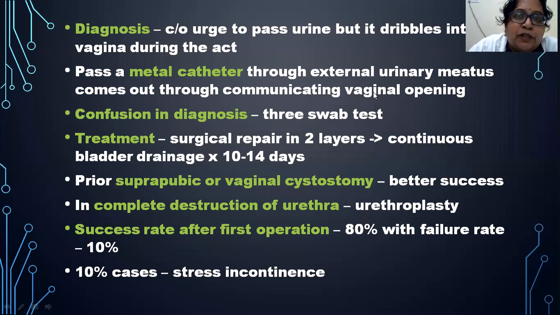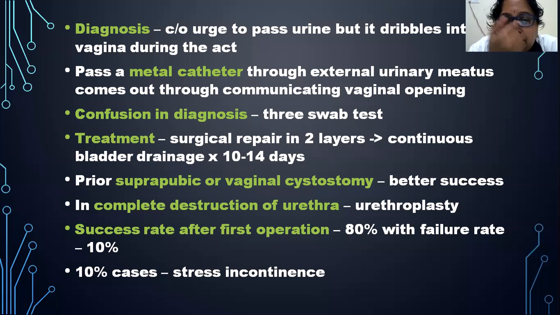So how will you diagnose this? Diagnosis first from, I always told you diagnosis should start from history. So the patient will complain of urge to pass urine, but it dribbles into the vagina during the act. And how will we confirm it? When we pass a metal catheter through the external urinary meatus into the bladder, it will come out through the communicating vaginal opening. So this is a definitive diagnosis. In case there is any confusion in diagnosis, we can do a 3-swab test to ascertain the site of the fistula.